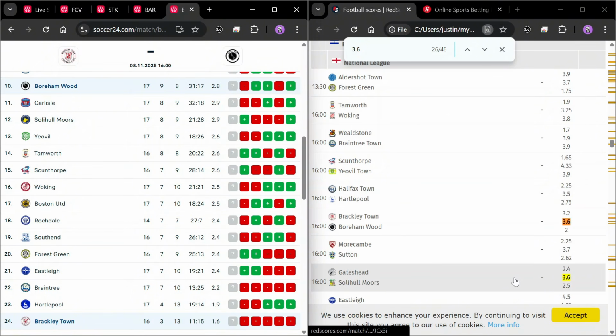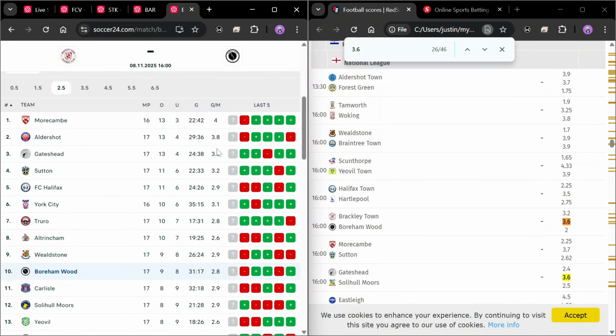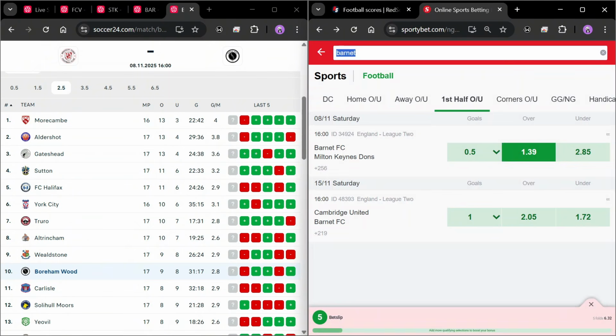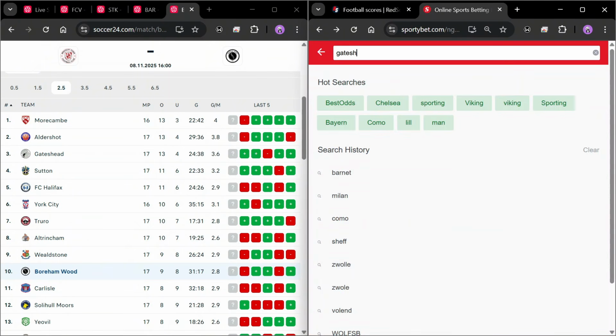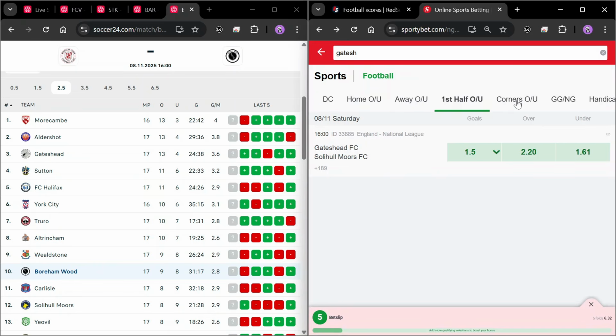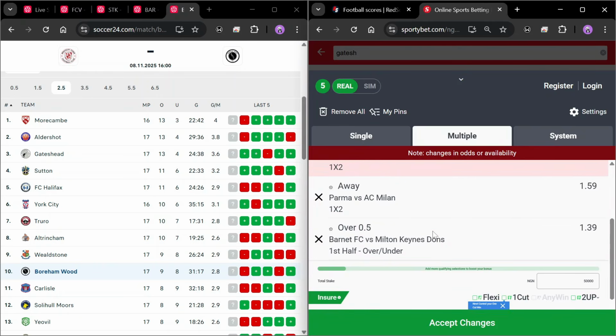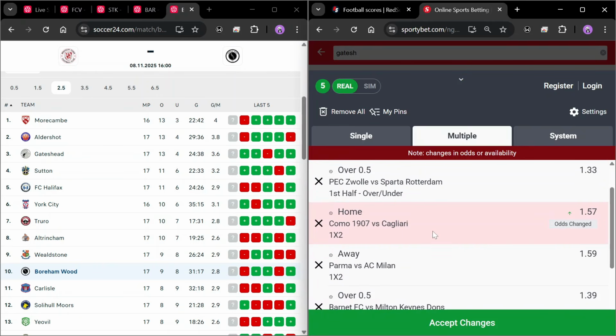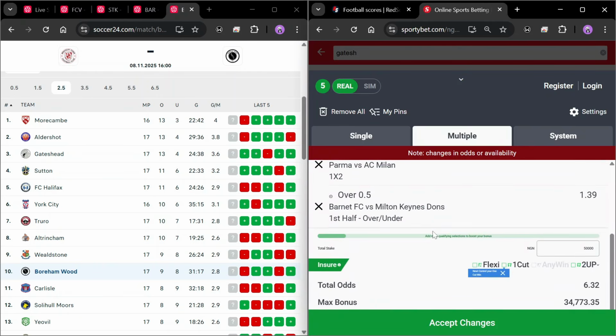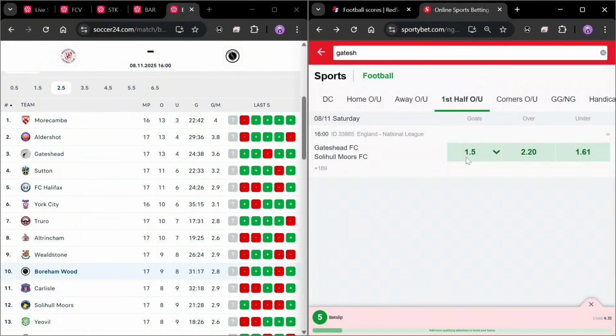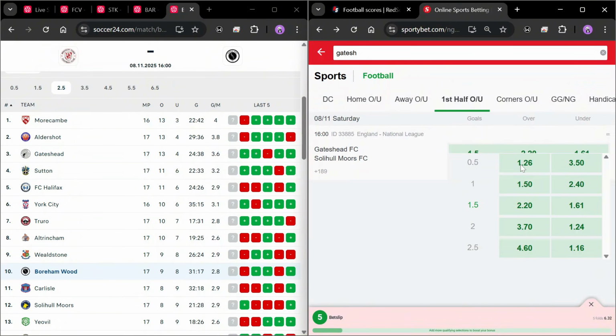Then there's this Gateshead game. You can see this. It's possible here even with analysis. Gateshead. So there's every possibility that some of this would actually not play out. But the fact is, once you have a structure, it makes it easier for you to actually win, because you could create one ticket and then create another ticket and then create a third ticket following the same structures. And one of those is very much likely to win, or all of those are very much likely to win. That is what I actually did following a particular structure.